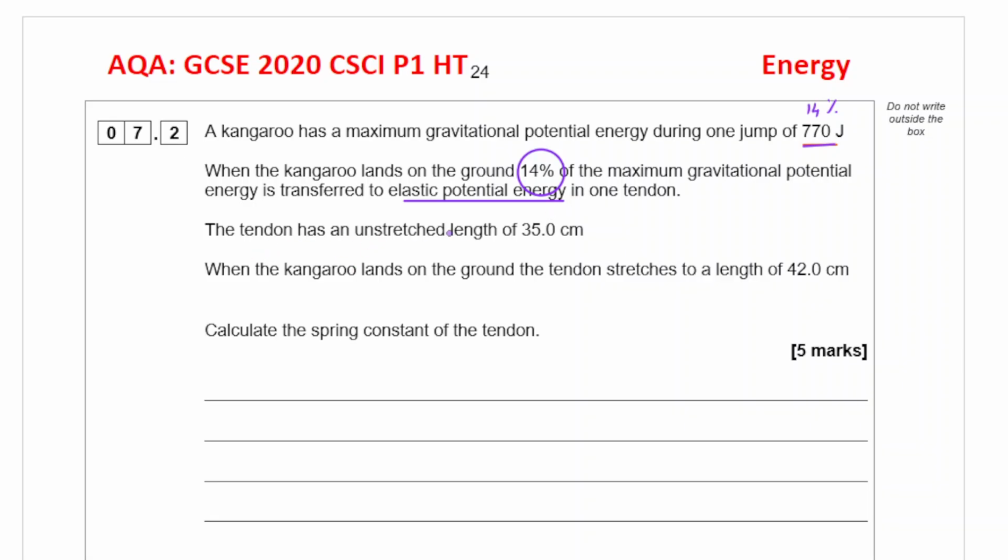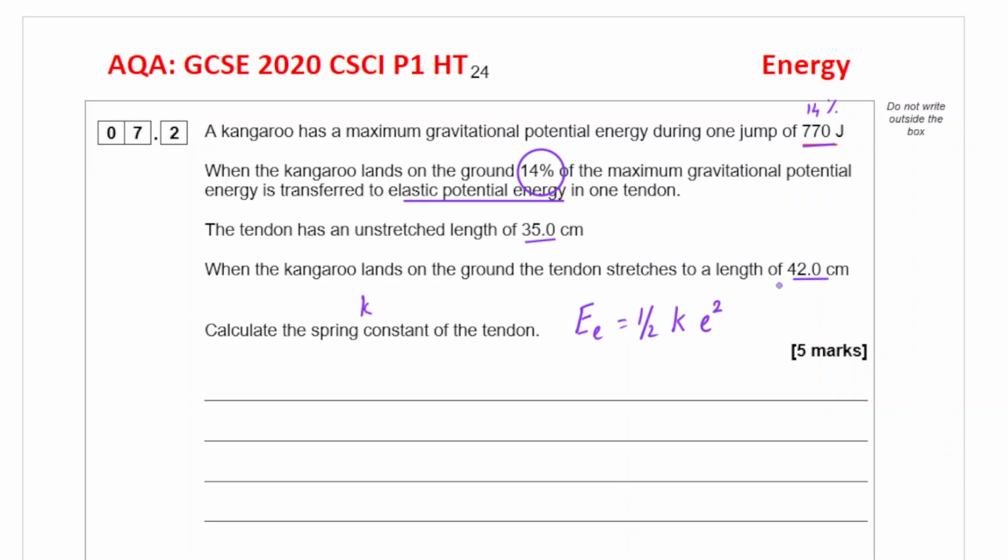The tendon has an unstretched length of 35 centimeters. When the kangaroo lands on the ground, the tendon stretches to a length of 42 centimeters. Calculate the spring constant k of the tendon. So again, the equation that we need to use is elastic potential energy equals half the spring constant multiplied by the extension squared.